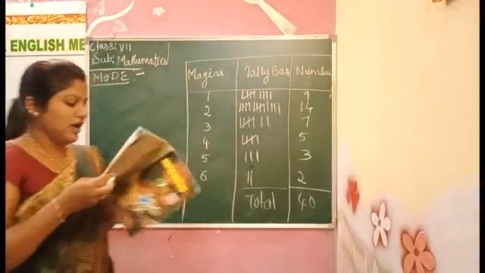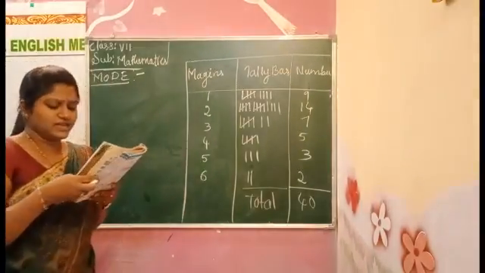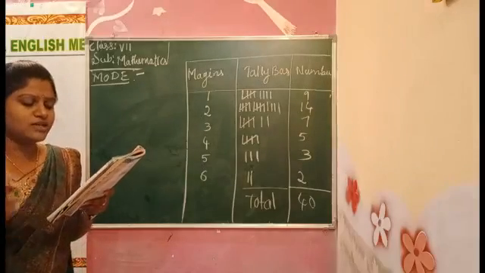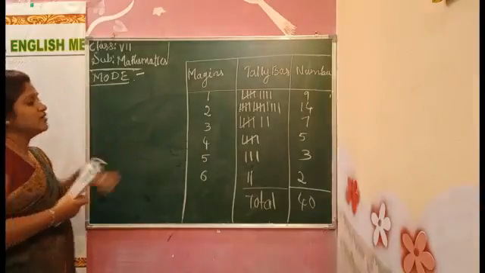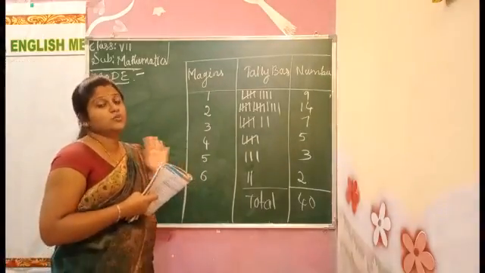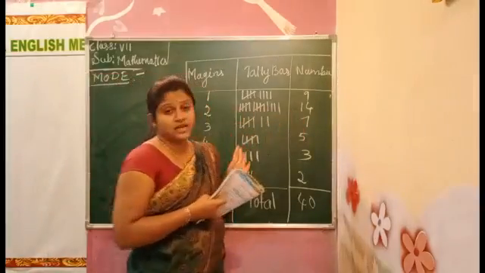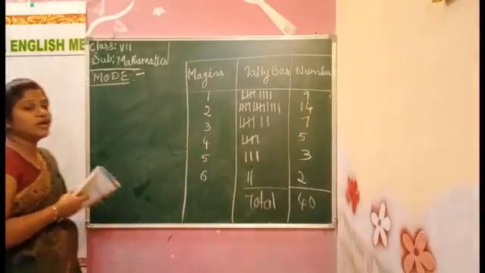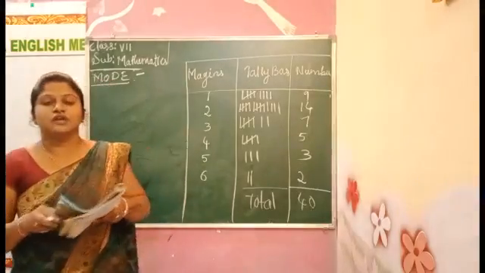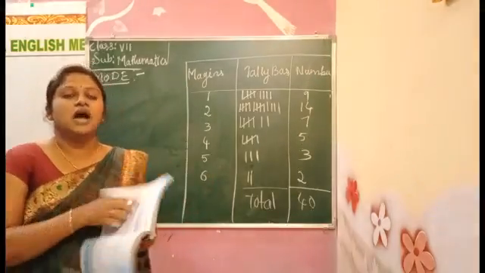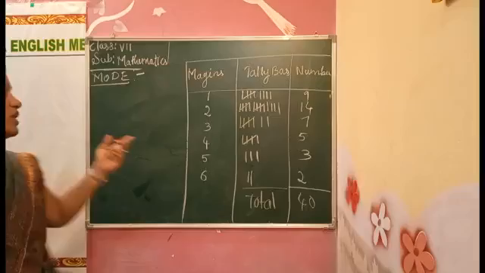Now see, looking at the table, we can quickly say that 2 is the mode, since 2 has occurred the highest number of times. See which number is repeated the most: 2 has the highest count, 14. So our mode will be 2. Understood how to find the number? The highest repeated number will be our mode.